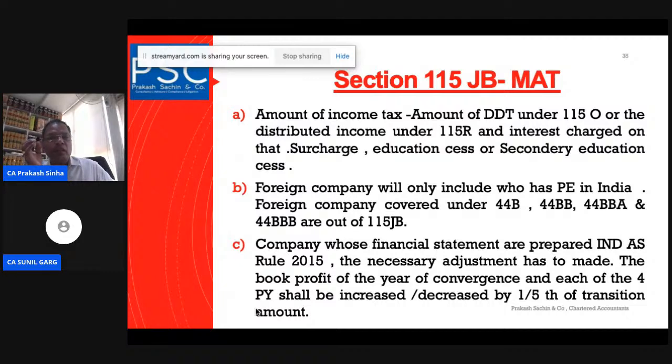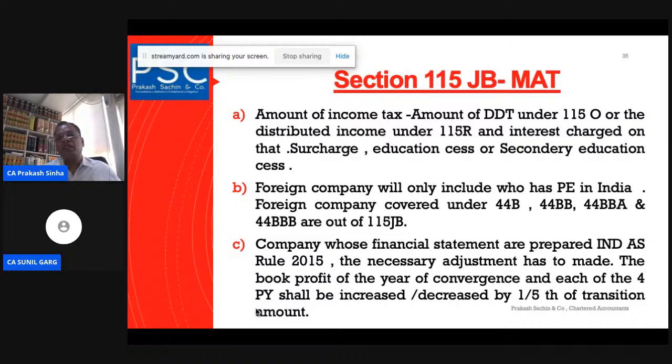Now, if we have reduced, then we have come to a figure, and on that figure we have to apply the rate of 15%. That is the amount which will be deemed to be the total income for the purpose of charging the taxes, or application of the tax rate here.